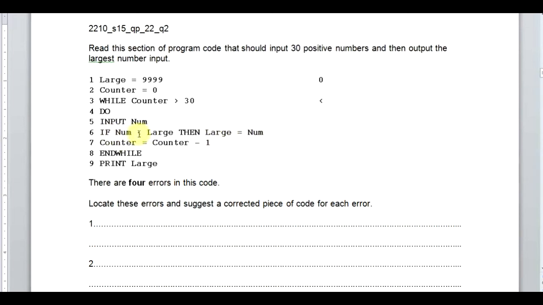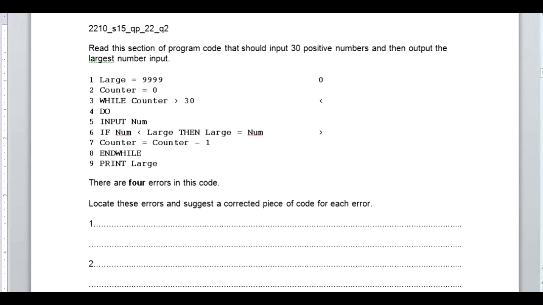This less than is a trouble over here. It should be: if number is greater than the large. So we are going to put the greater than sign over here, and